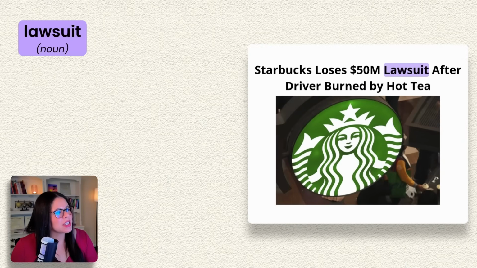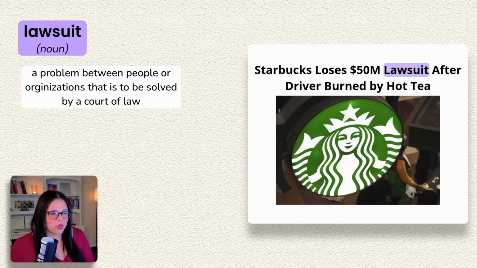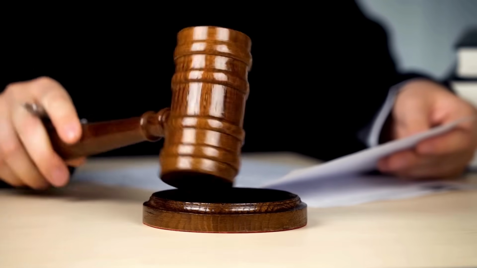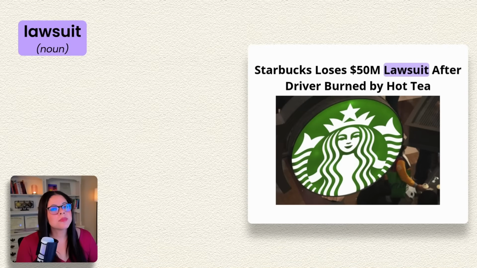A lawsuit is a problem or a disagreement that two people or two organizations have, and they bring this problem to be solved in a court of law. And the court makes the decision to end the disagreement. So there are some common collocations in legal situations that use the word lawsuit.